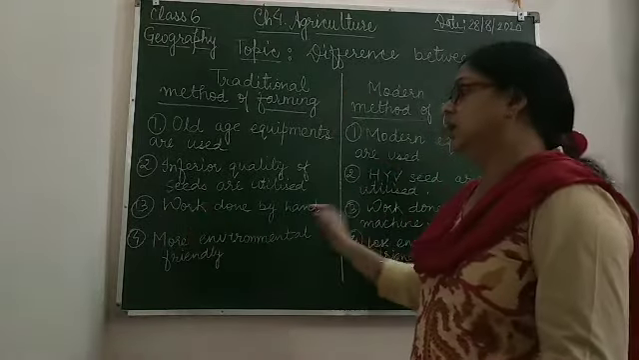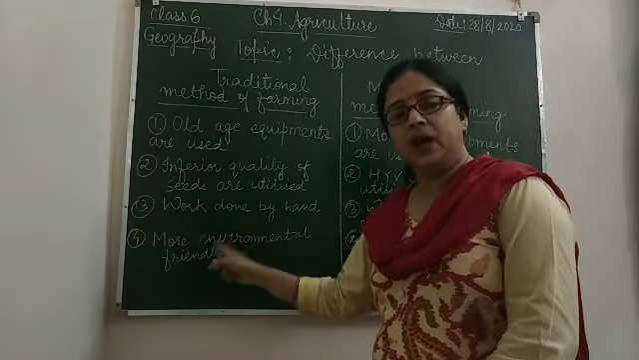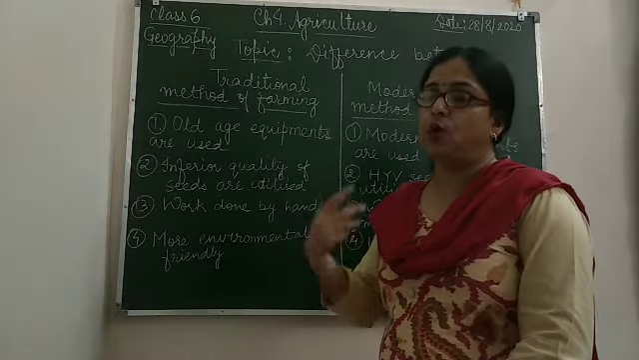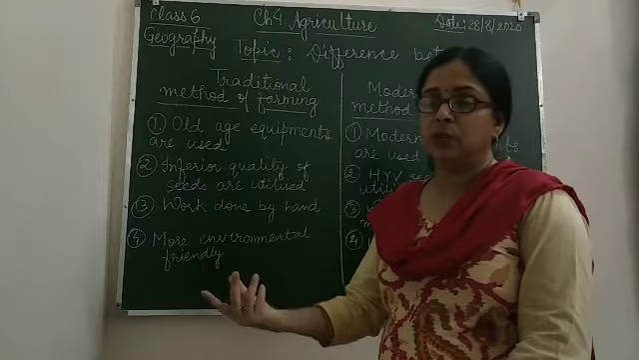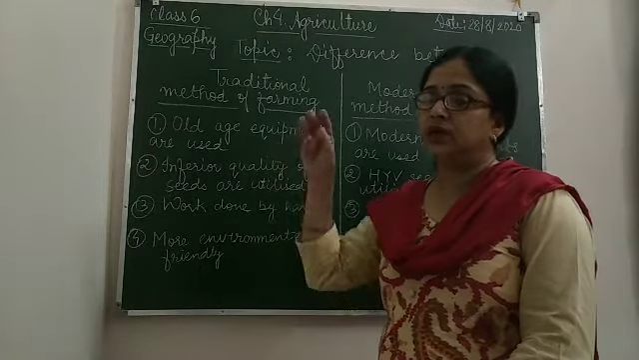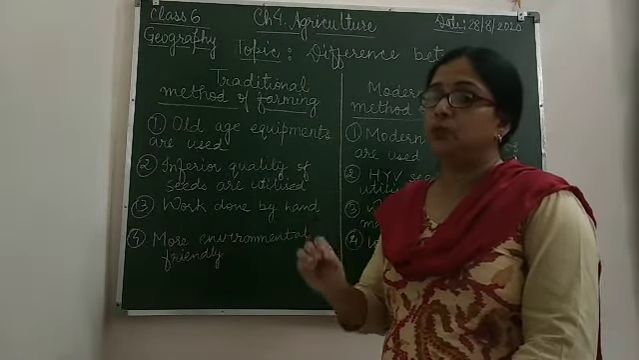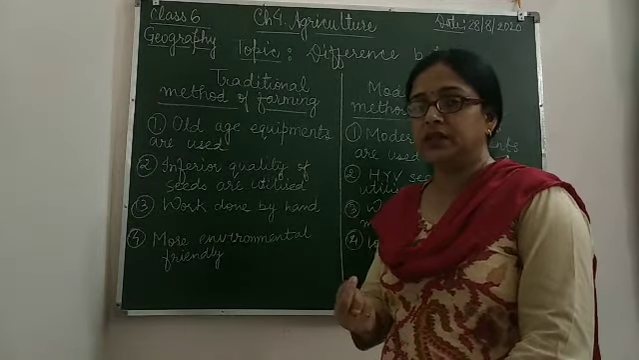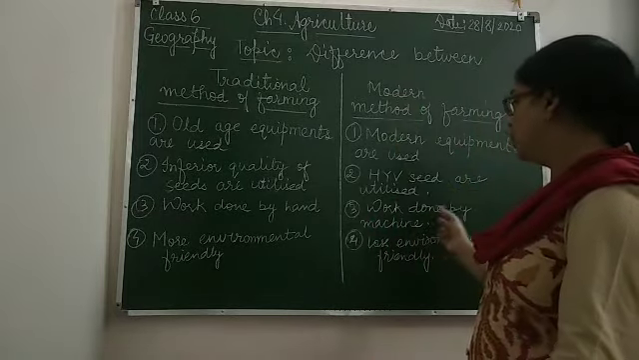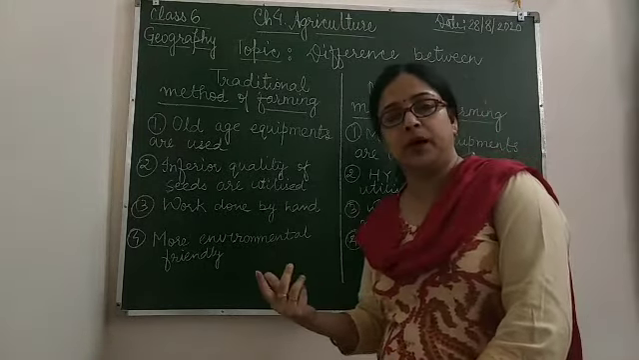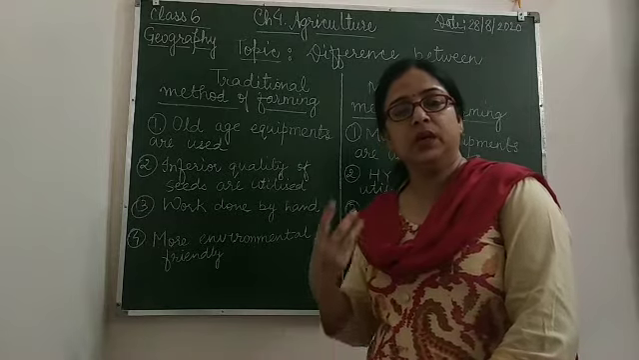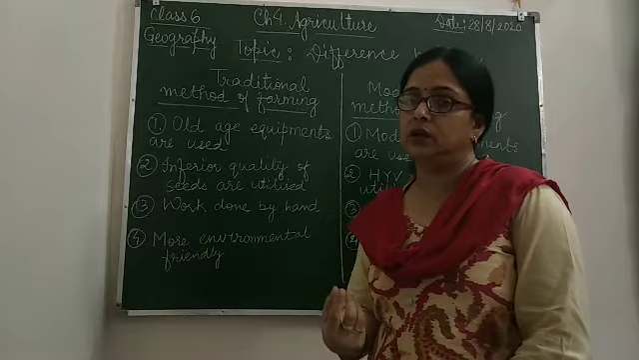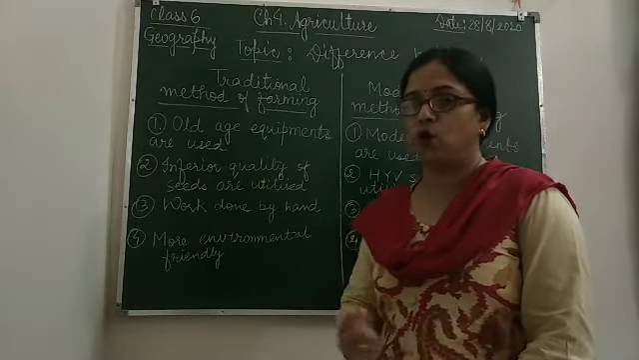Work done by hand. Here the entire work is done by hand. The laborer himself, or the farmer along with some laborers, does the entire work. So there are a lot of job opportunities. Whereas in the modern method, most of the work is done by machines. A very small number of laborers are required. So there is less opportunity for jobs.